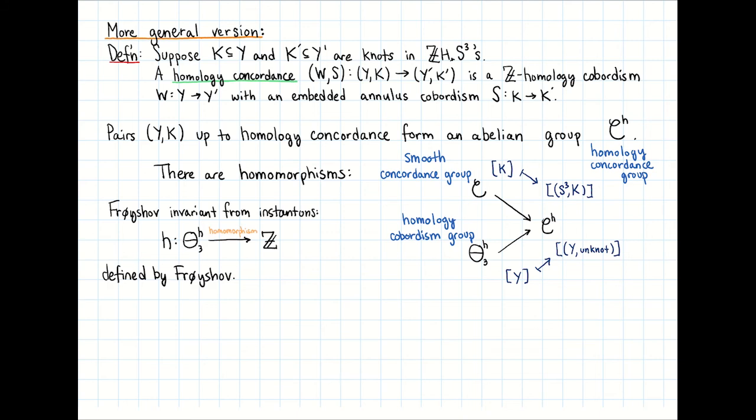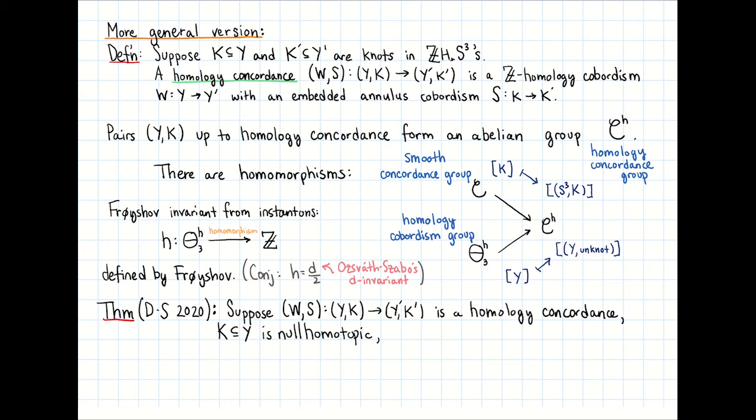To state the following result, we also need the Frøyshov invariant from instanton theory. This is called h and is a homomorphism from the homology cobordism group to the integers, defined by Frøyshov. Now, if you haven't seen this, you might have seen the Heegaard Floer d invariant. Conjecturally, h is 1/2 the d invariant. So that's the type of invariant that's appearing here.